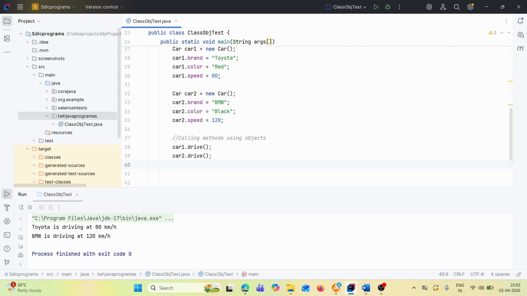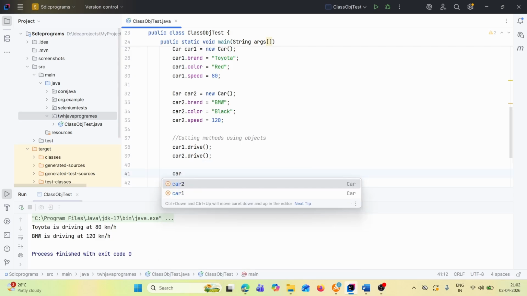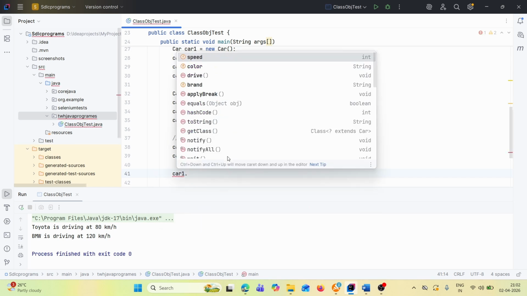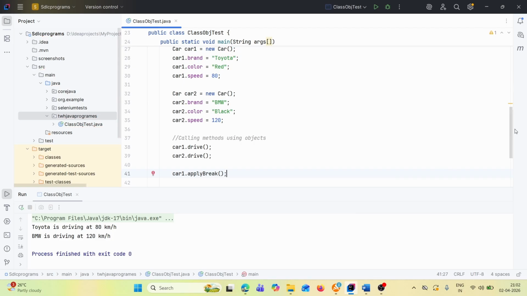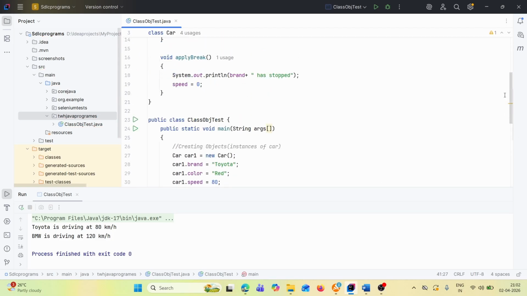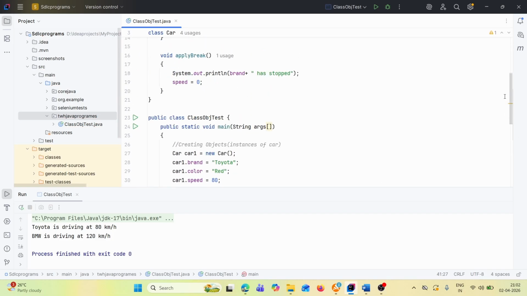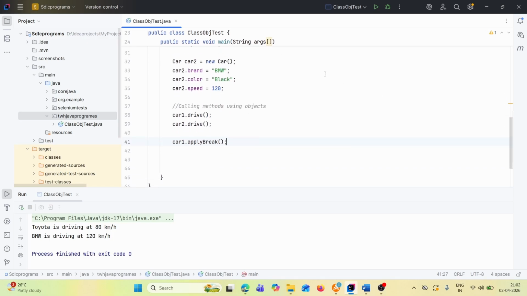Let's say I call car1.applyBrake. Which one will it call? It will call Toyota, so it will print Toyota has stopped. Let's execute this and see the final result.